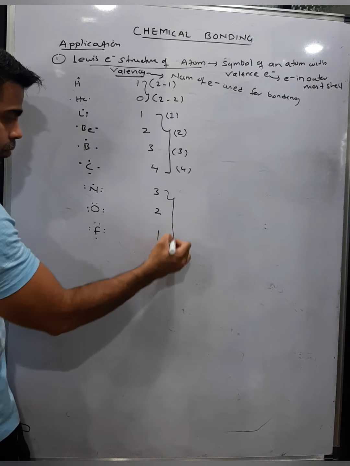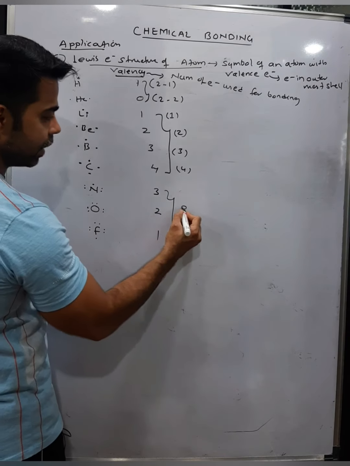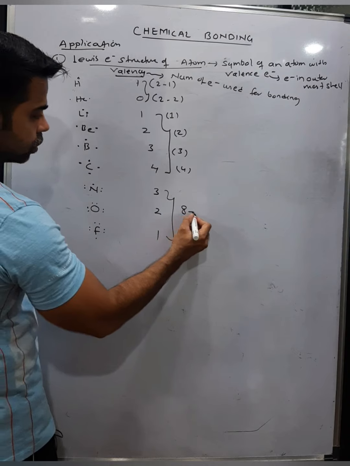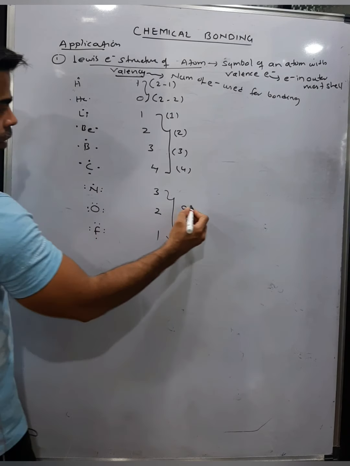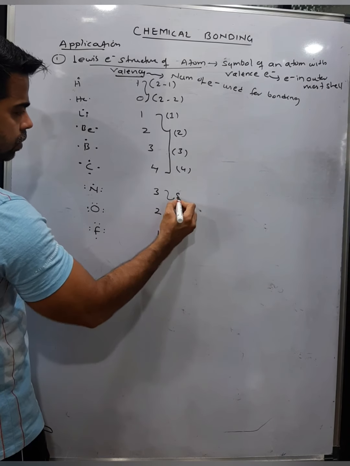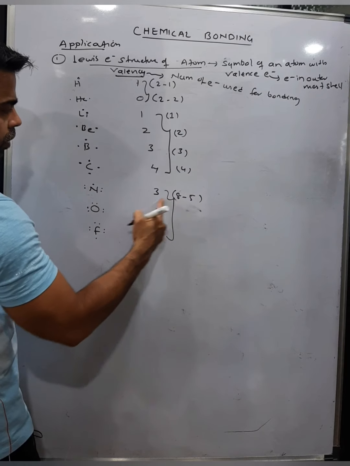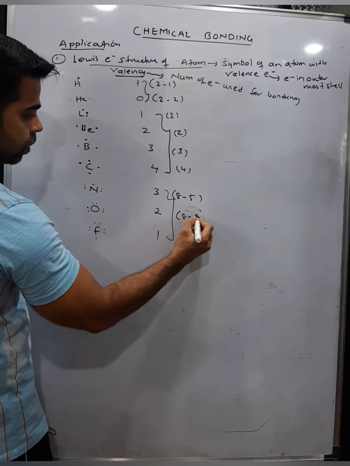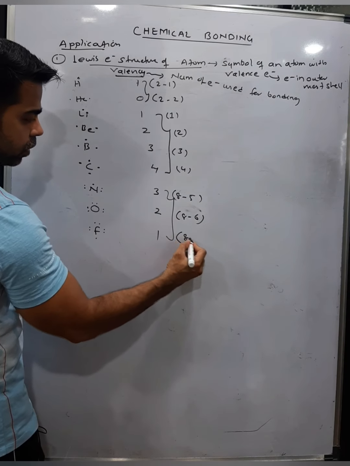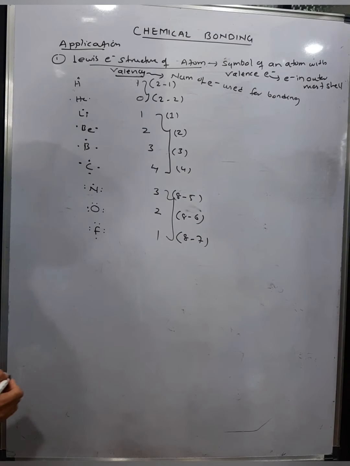And for a few atoms, valency is nothing but 8 minus the number of electrons in the outermost shell. For example, nitrogen has 5, so 8 minus 5 is 3. For oxygen, it is 8 minus 6, that is 2. For fluorine, it is 8 minus 7, that is 1.